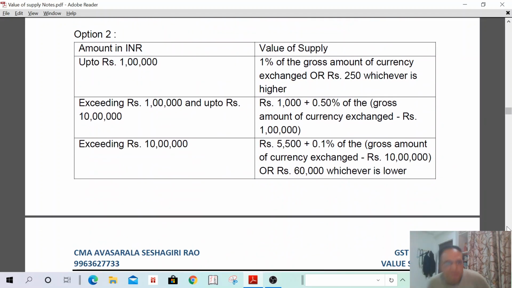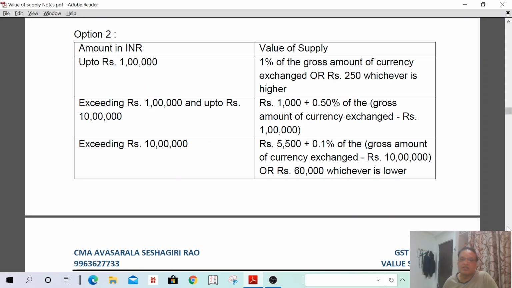In option 2, for an amount received up to 1 lakh, the value of supply is 1% of the gross amount charged or 250 rupees, whichever is higher. Today the dealer has received 1 lakh rupees. Up to 1 lakh rupees, the value of supply shall be 1% of the gross amount of the currency exchanged or 250 rupees, whichever is higher. Exceeding 1 lakh up to 10 lakhs, in such a case, 1% that is 1,000 plus 0.5% of the gross amount charged.